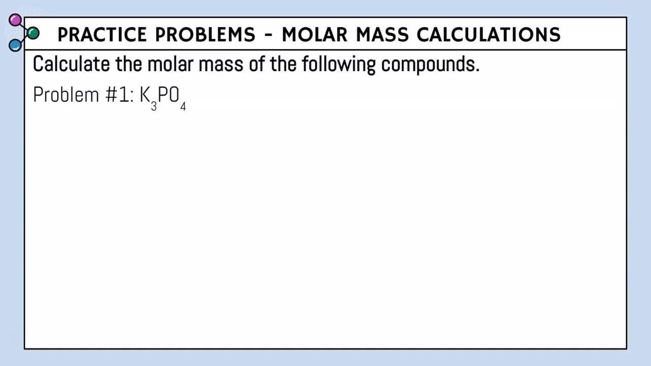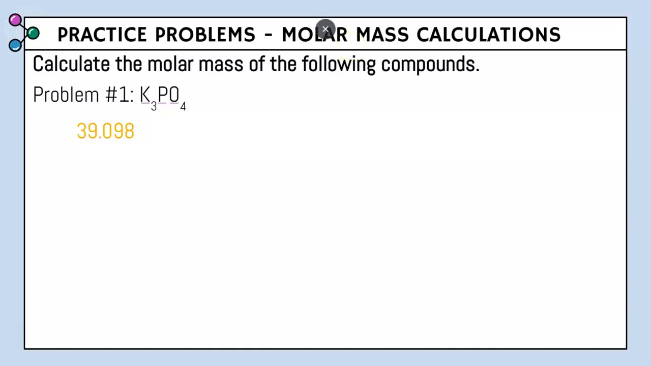The first thing we're going to do is underline all of our capital letters. We got K, P, and O. That is going to help us determine which element is which. So in this case, we know there's 3 elements in this compound. Looking at our first element, K. Finding K on the periodic table, that is potassium. Potassium has an atomic mass of